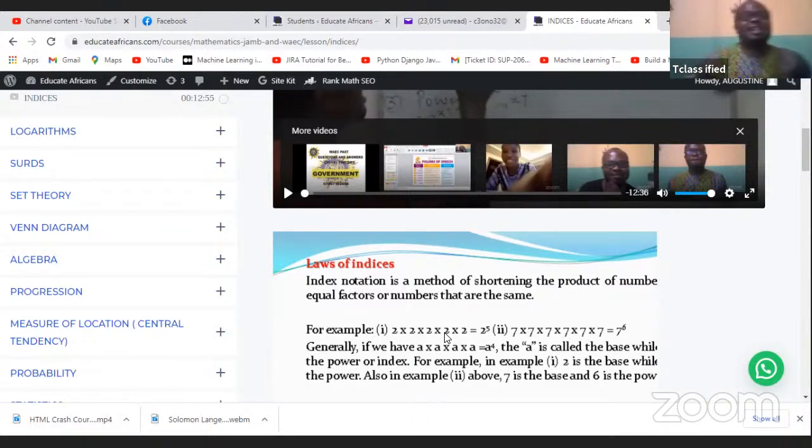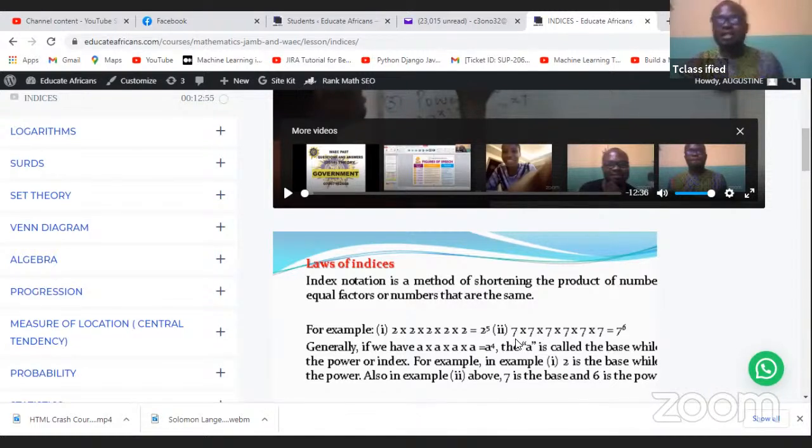Interesting. And that's why you're learning indices. So this is the index notation of this very expression. Instead of writing a very long 2 times 2 times 2 times 2, let's say you have 2 in 100 places, you just write 2 to the power 100. It's as simple as that. So this 2 represents the base, which is the figure you're talking about, whereas the index represents how many times the base is occurring. So this 2 is occurring 5 times. That's why you have 2 to the power 5.